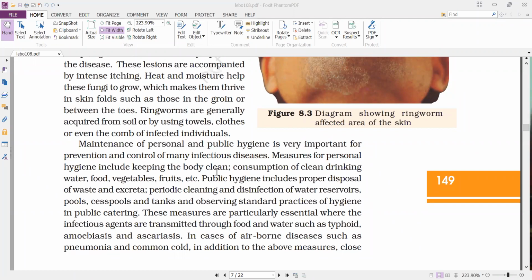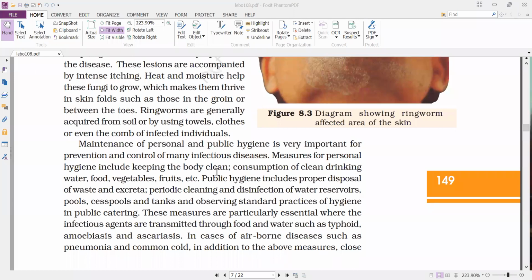Okay, so there is no problem with the non-infectious diseases. But when it comes to infectious diseases, we can prevent and control the spread of the disease by adopting certain personal and public hygiene methods.